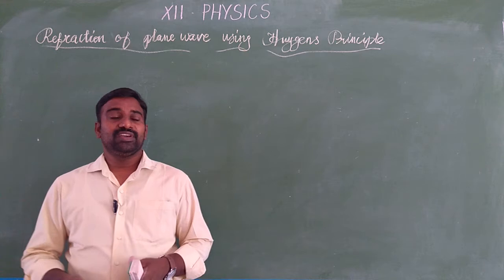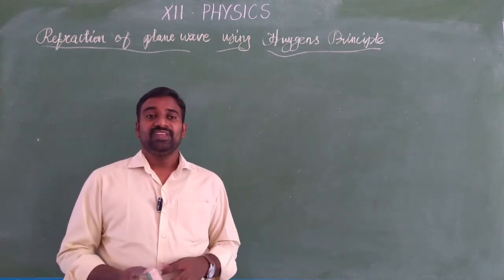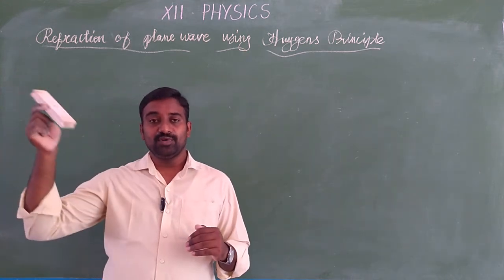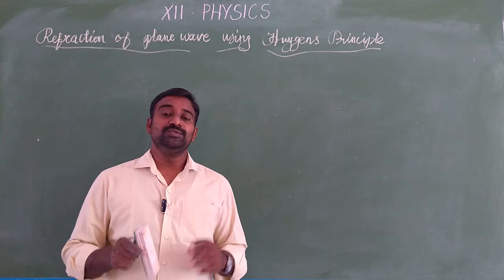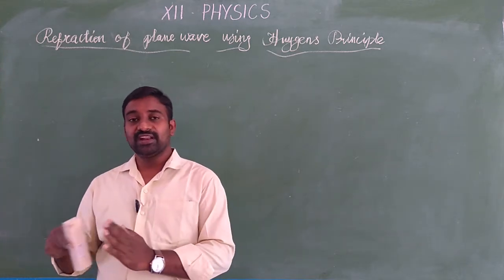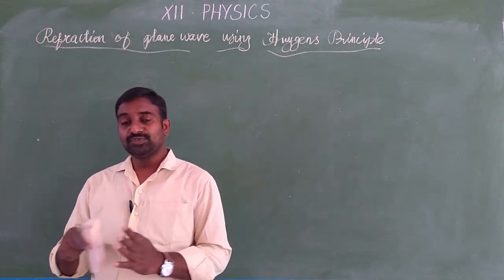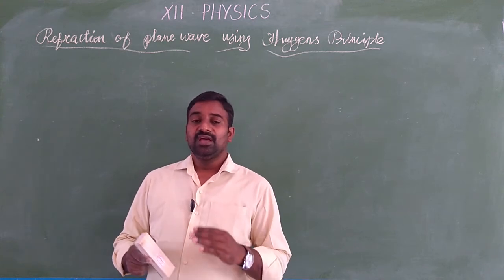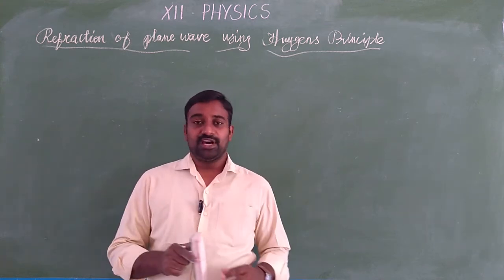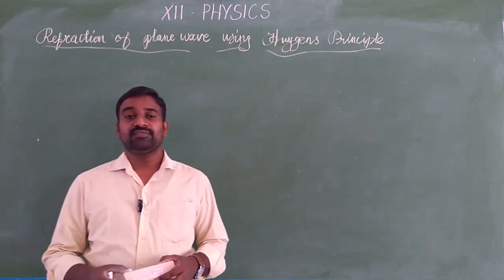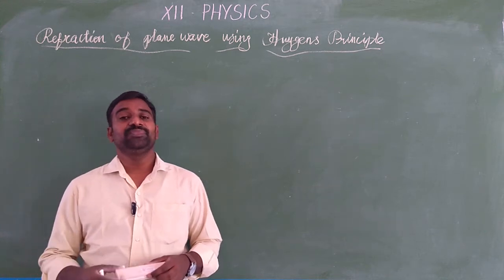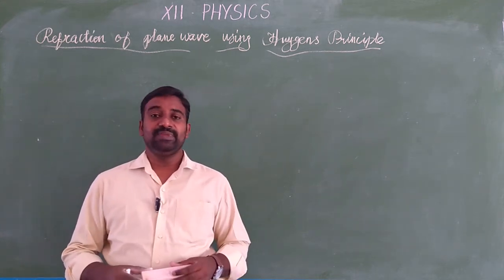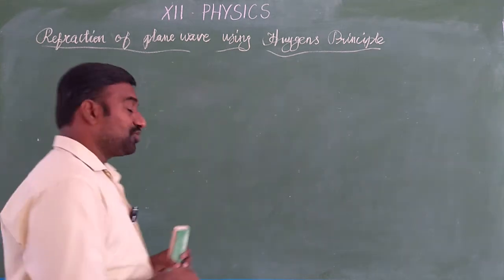And already we have studied in the previous chapter, when light travels from rarer medium to optically denser medium, the speed reduces. So the refracted ray, that is the bending ray, moves towards the normal. If it is denser to rarer medium, then the ray bends away from the normal. Okay. Based on this, we use Snell's law, and from Snell's law, we obtain the refractive index of different materials. Okay. So the same concept you take.